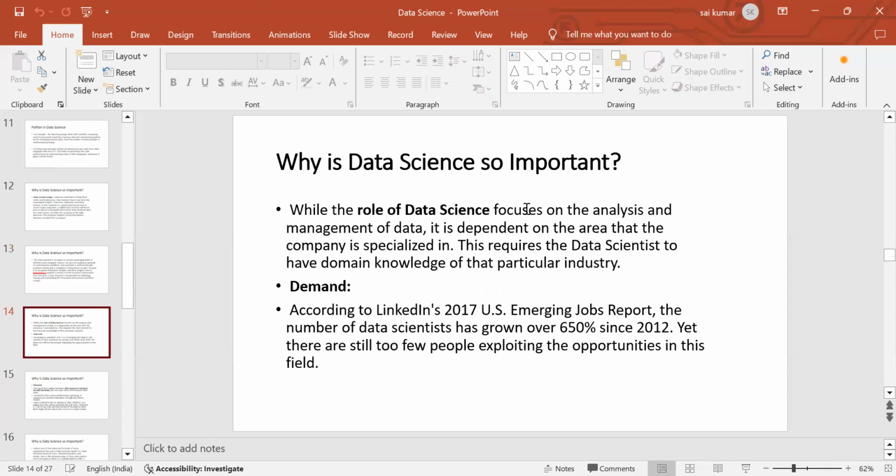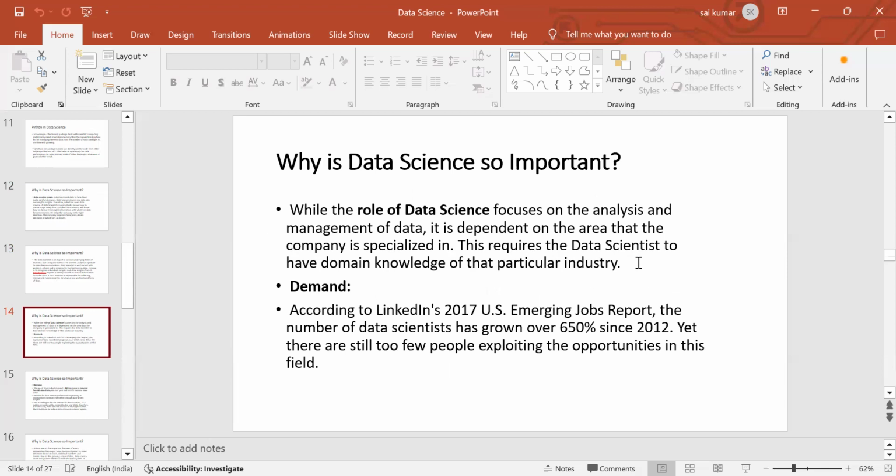While the role of data science is focused on the analysis and management of data, it is dependent on the area that the company is specialized in. This requires that the data scientist have domain knowledge of a particular industry. Suppose a data scientist works in e-commerce, he has knowledge of that e-commerce.